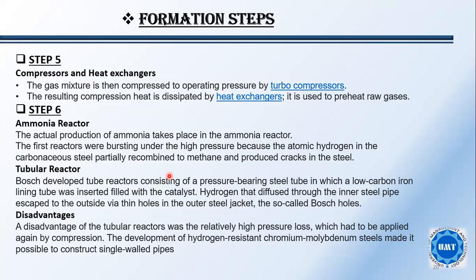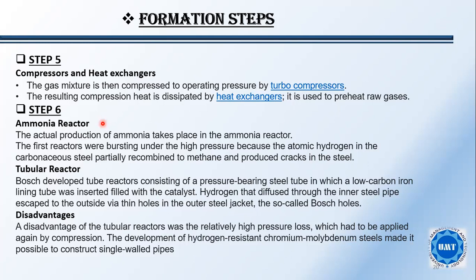The sixth step is the ammonia reactor. The actual production of the ammonia takes place in the ammonia reactor. The first reactors were bursting under the high pressure because the atomic hydrogen and the carbonaceous steel partially would combine to methane and produce cracks in the steel. So the tubular reactor was best at that time.